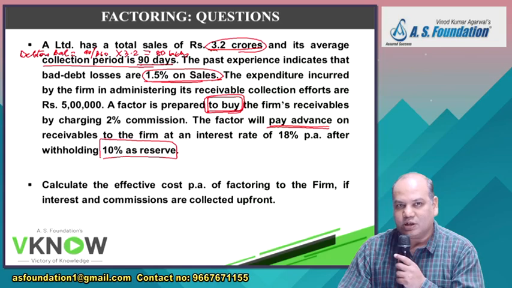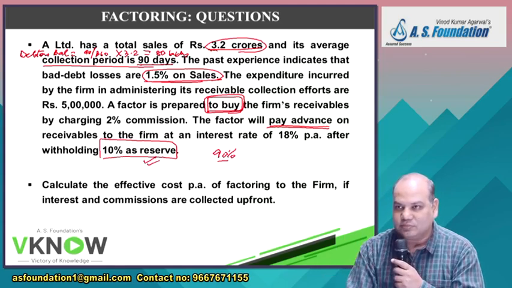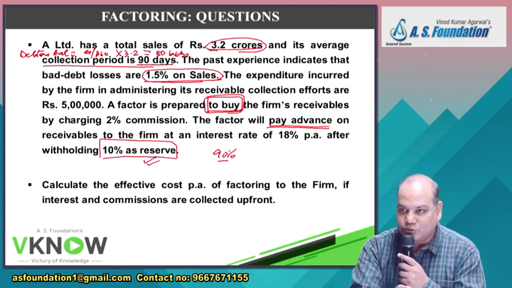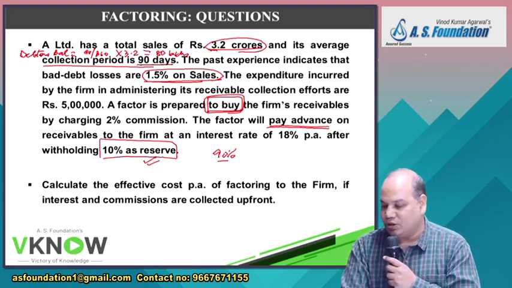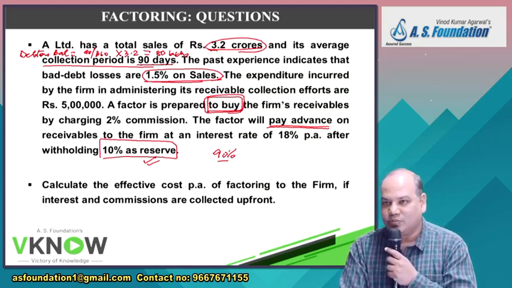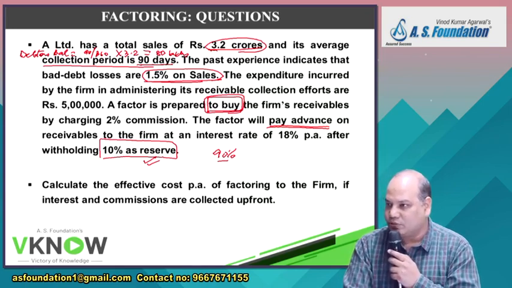He will say that I will only give you 90%. The reason is that sometimes there can be sales return, there can be dispute, bad debt, and therefore he will not be able to collect the entire amount. Such companies finance only up to say 80 or 90% of the invoice. In this example, they are financing only 90% of the invoice.